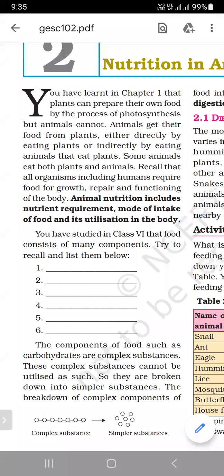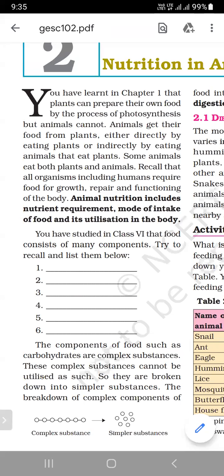We can eat plants directly, or some human beings eat animals, and those animals depend on plants. Some animals eat both plants and animals.